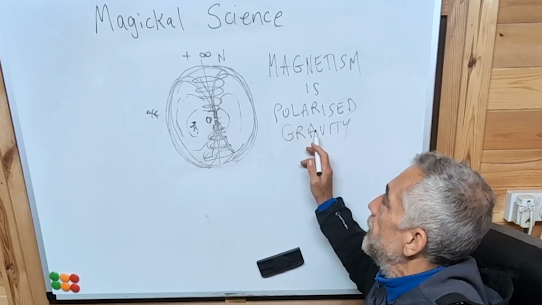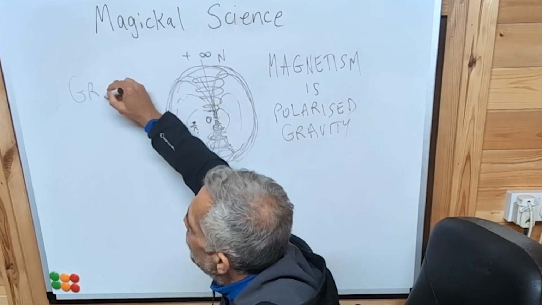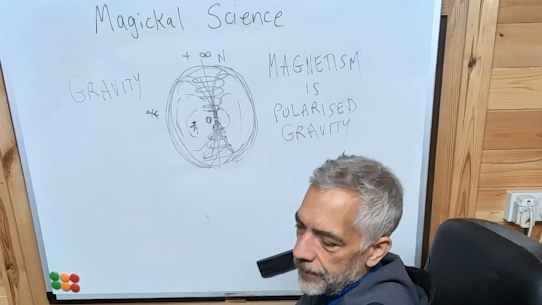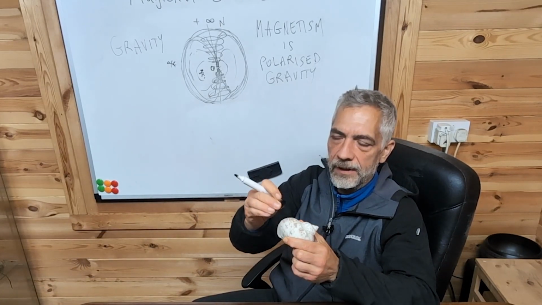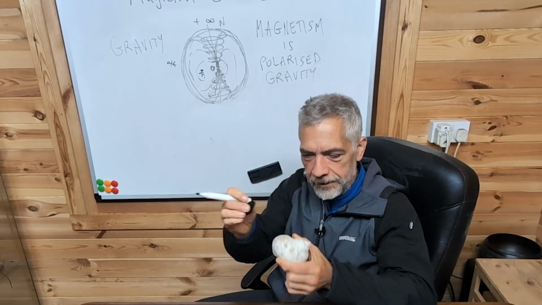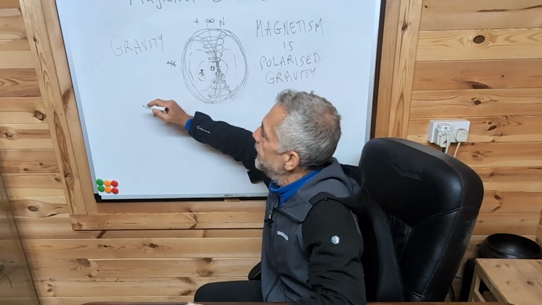There's two versions of gravity. If you have normal gravity, it's not polarized, it applies to all matter. Then you'll say, well, that's not magnetism because this isn't magnetic. Here I've got a magnet, but these two don't do anything. Yeah, but they've got a gravitational force and they both fall down, but this is not magnetic. Well, it still is magnetic, but gravity is